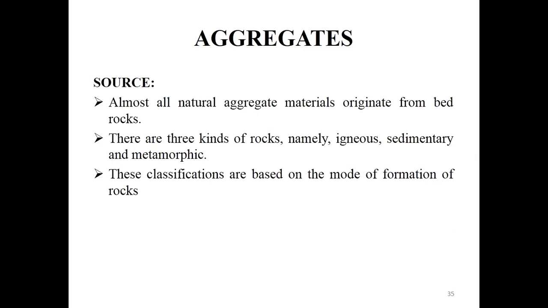Igneous rocks are formed by cooling of molten magma, whereas sedimentary rocks are formed below the seabed and then they are lifted up. Metamorphic rocks are both igneous and sedimentary rocks which are later metamorphosed due to extreme heat and pressure conditions. These are basically igneous or sedimentary rocks. These are the source of the aggregates.